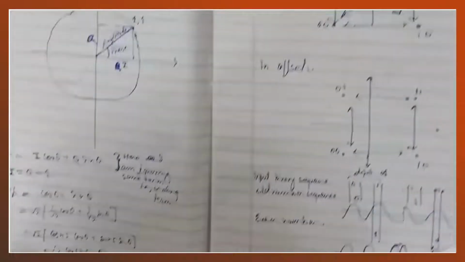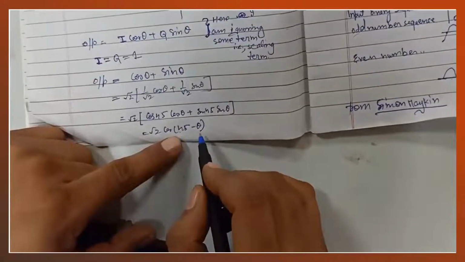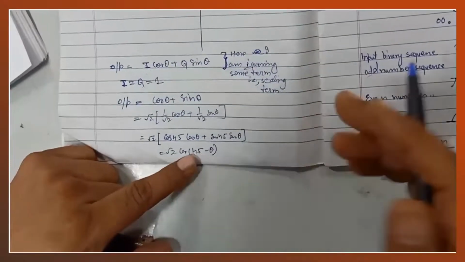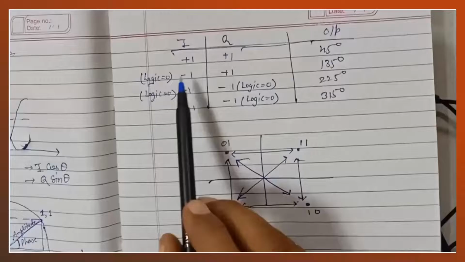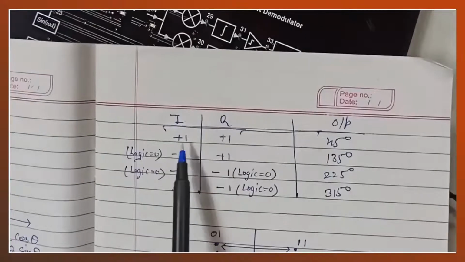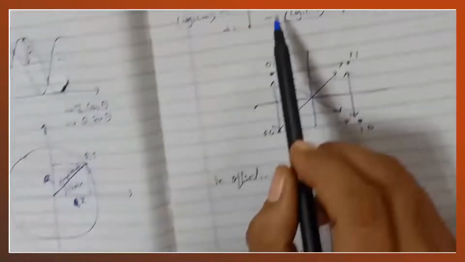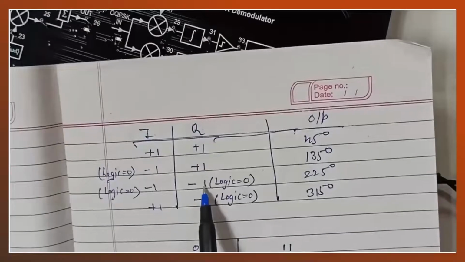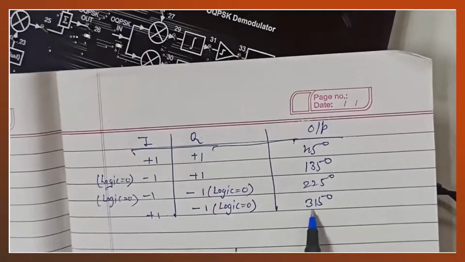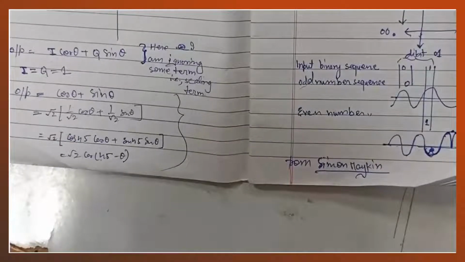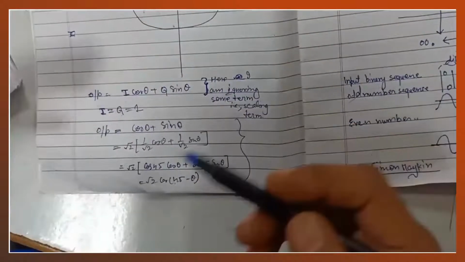So accordingly, cos of 45 plus theta and cos of 45 minus theta may happen. Similarly the phase will be 45 for plus 1 plus 1. If we write minus 1 and plus 1, then 135. Similarly for minus 1 minus 1, 225, and plus 1 minus 1, 315. So this is the mathematical way to understand how the processing is going on.